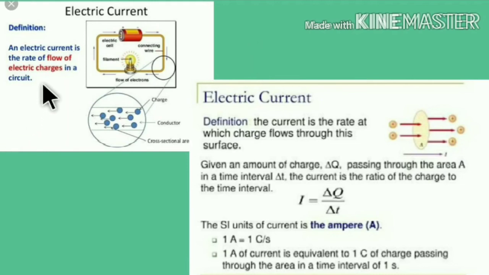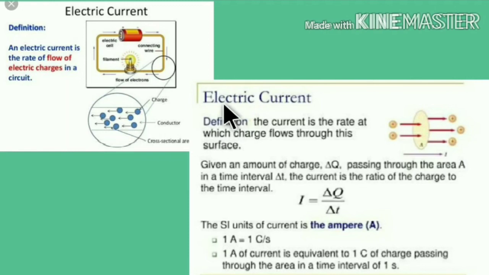Let us see the definition of electric current. An electric current is the rate of flow of electric charge in a circuit. This is an electric circuit, here is the cross section of the wire, and this is the charge flowing through the wire.